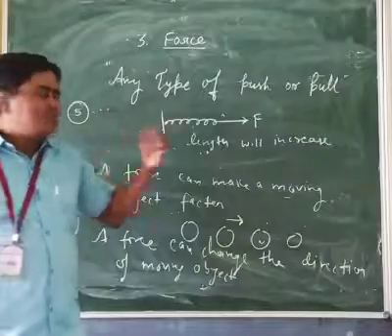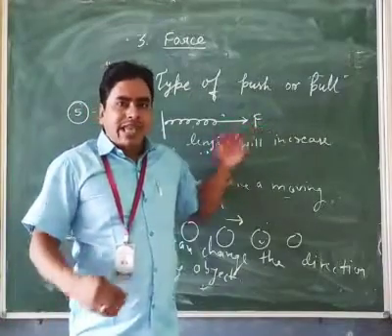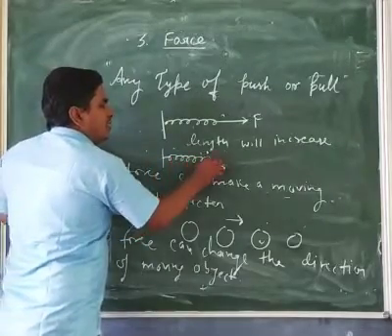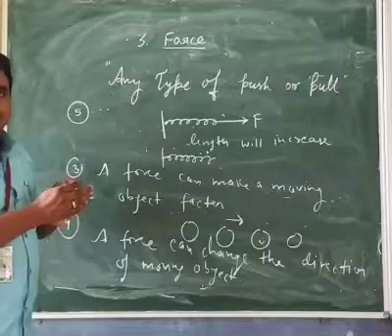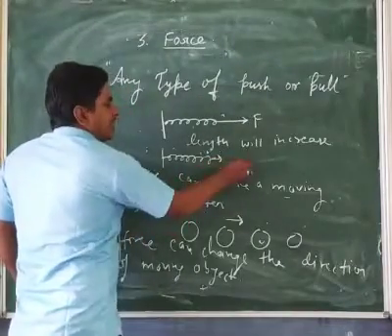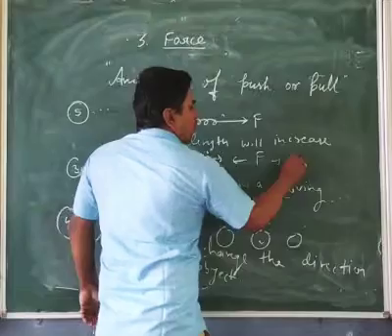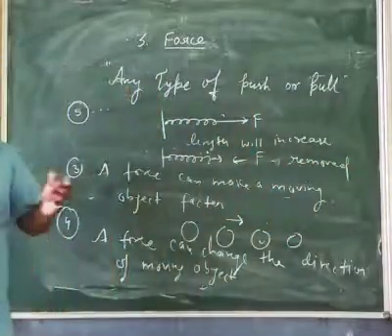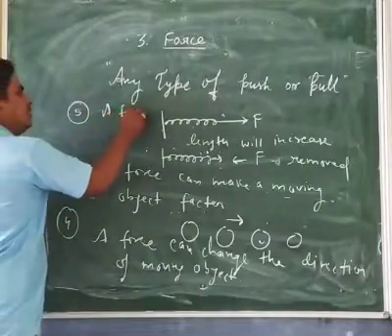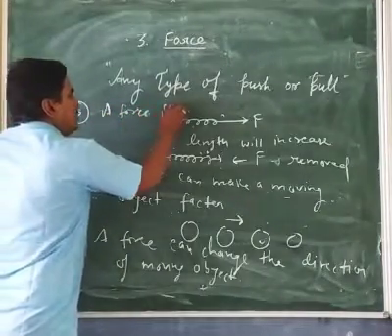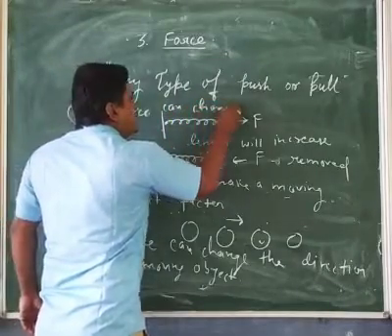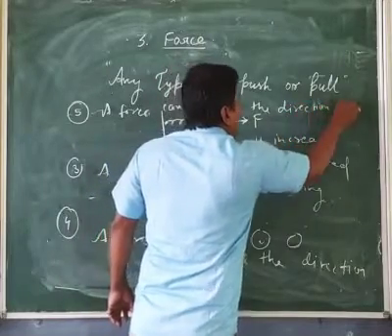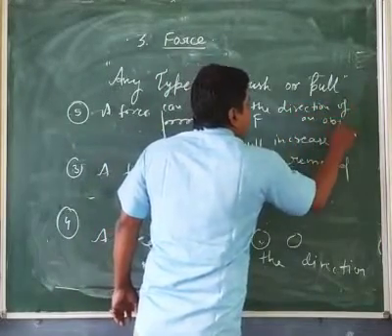And when the force is removed, the spring returns to its original shape. Clear? So a force can change the shape of an object.